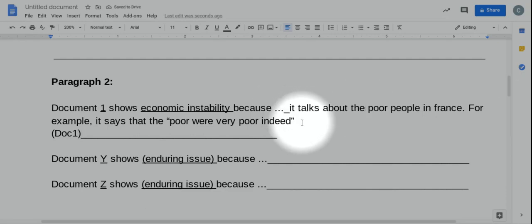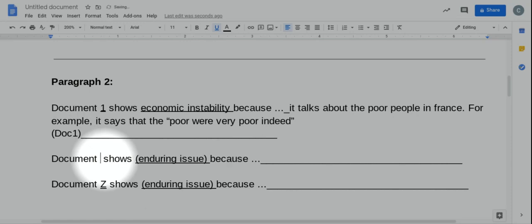So I'd probably do 2 sentences, but if you put it in 1 sentence and still use the textual evidence here, that's fine. Okay, so notice I'm just saying document 1 shows my enduring issue, economic instability, because textual evidence, whatever that might be. So I paraphrased first and then I added a specific quote. And don't forget your parenthetical citation at the end of the sentence so they know where you got the information from.